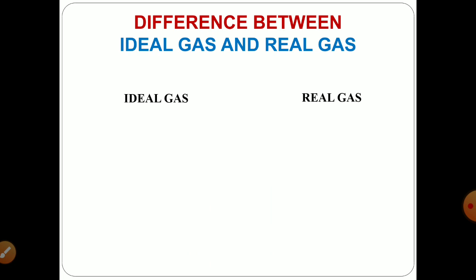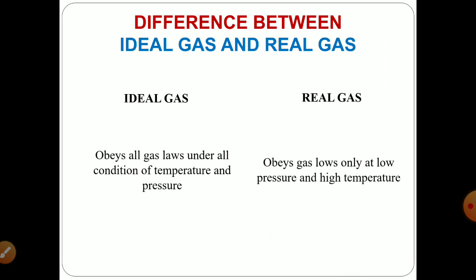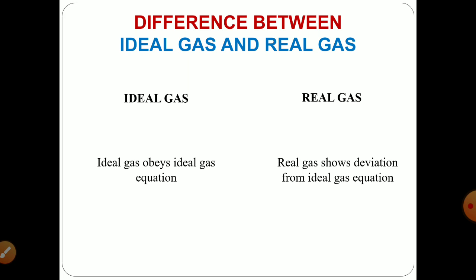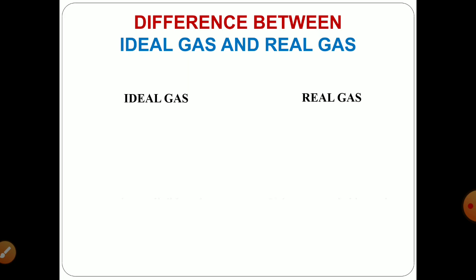When it comes to the gas laws, the basic difference between ideal gas and real gas is this: all the gas laws are obeyed by ideal gases irrespective of temperature and pressure, whereas real gases can only obey gas laws at low pressure and high temperature. The next difference based on the same gas laws is that ideal gases obey the ideal gas equation, whereas real gas shows deviation from the ideal gas equation.